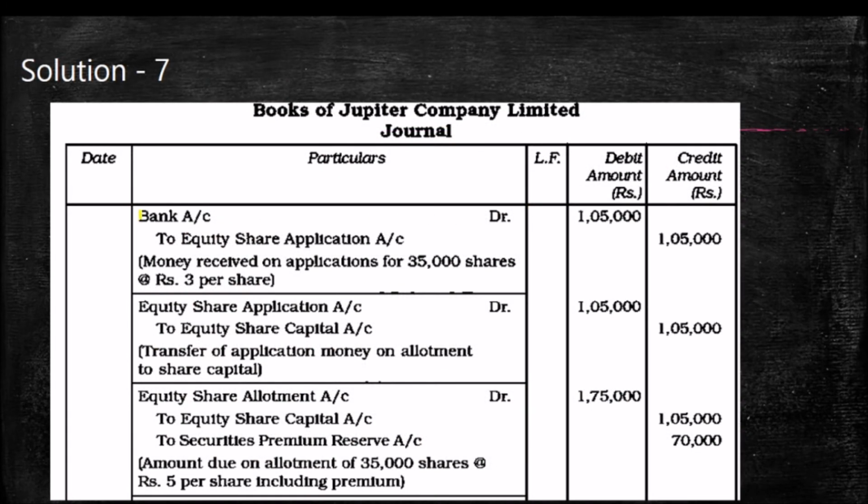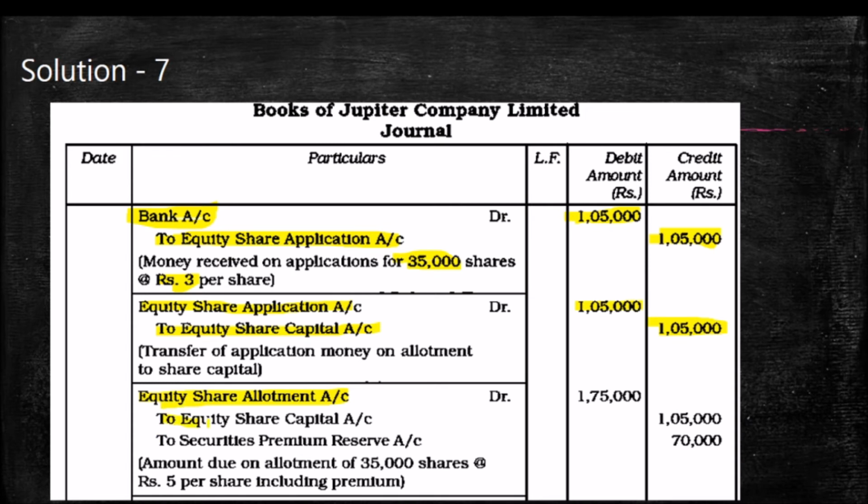Look at this. First entry, bank account debit to equity share application, the entry for money received for 35,000 shares into application money 3, 1,05,000. And that is transferred to share capital: equity share application to equity share capital, 1,05,000. Next, we are writing the due entry with the securities premium.